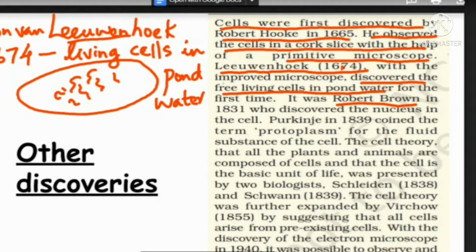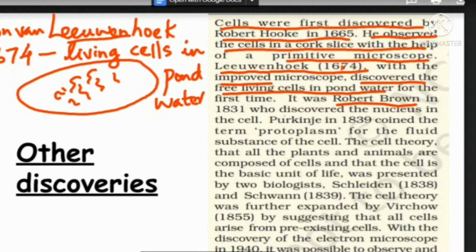Leeuwenhoek used an improved microscope, better than Robert Hooke's. But still, when you compare with the present forms, present microscopes are more modern. Modern means it will magnify more, so you can see more things. That was not present in Leeuwenhoek's microscope. But yes, he used a microscope, better than Robert Hooke's.